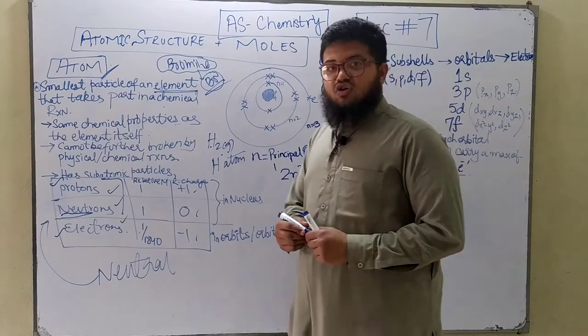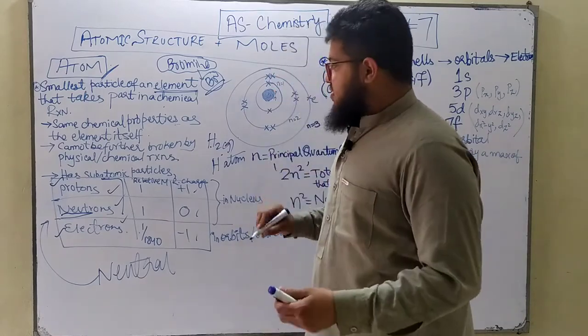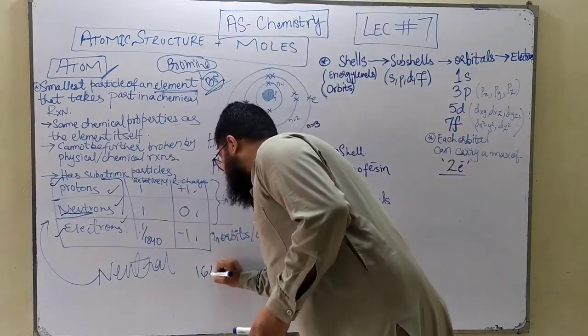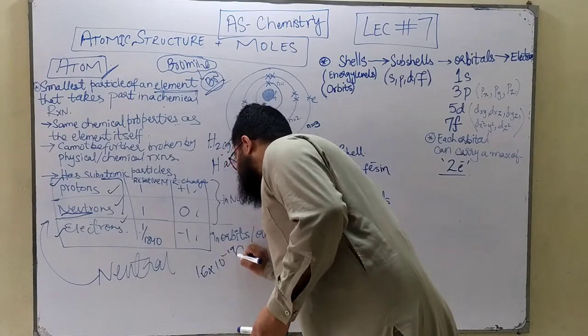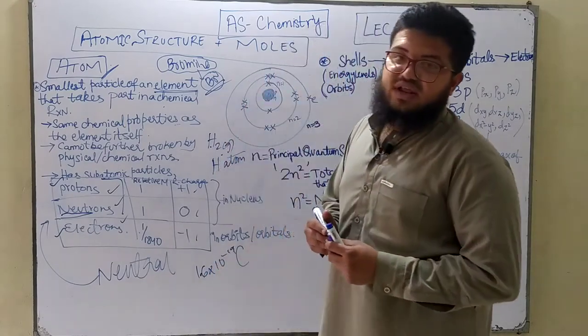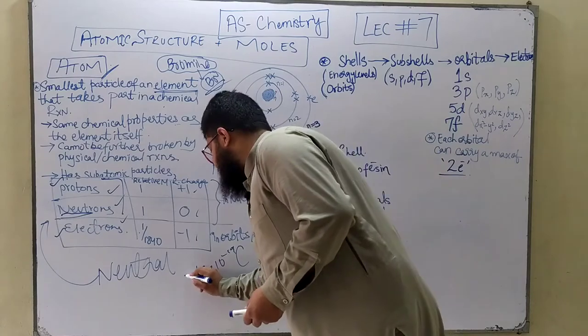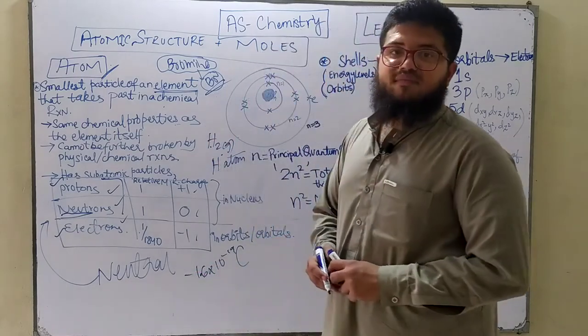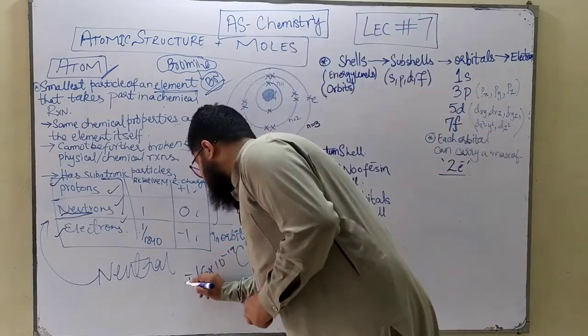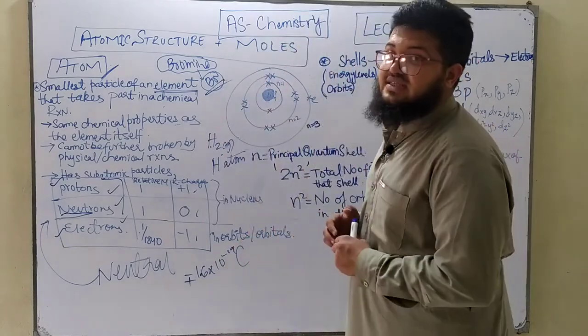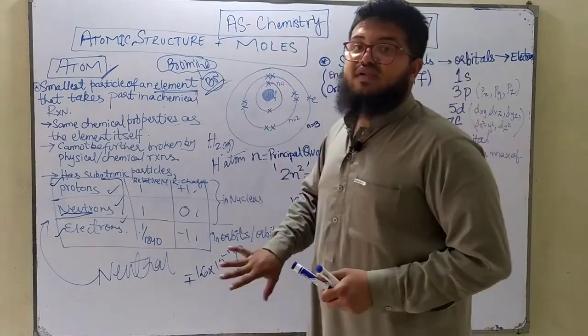Remember the charge of an electron? It's 1.6 × 10^-19 coulomb. This is the charge of a proton as well as of an electron. For an electron it's -1.6 × 10^-19 coulomb, and for a proton it's +1.6 × 10^-19 coulomb. This is what you know from your O-level physics, right?